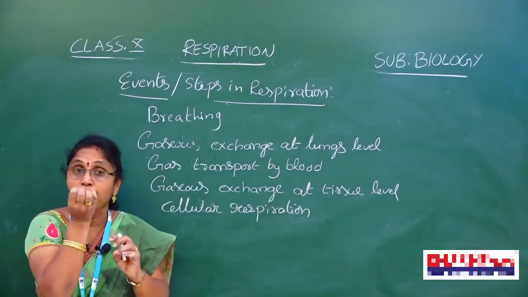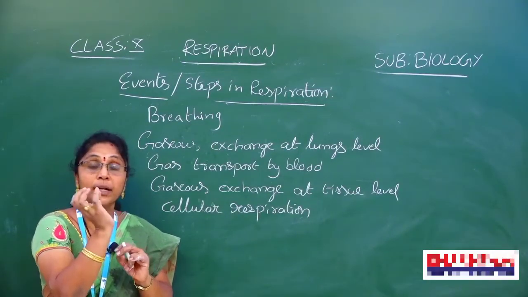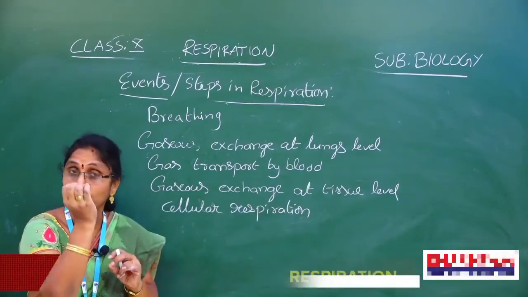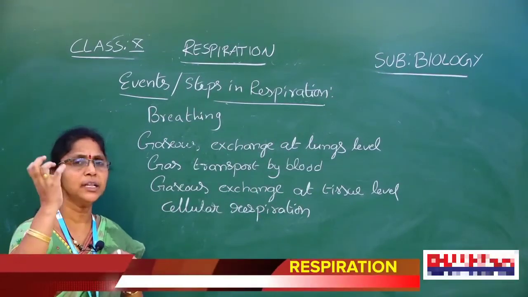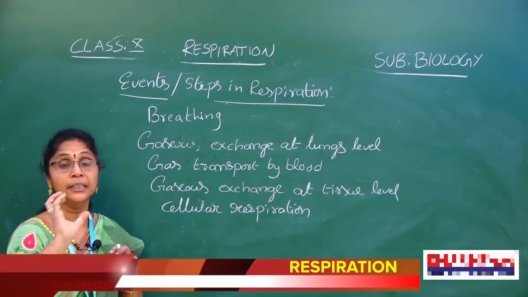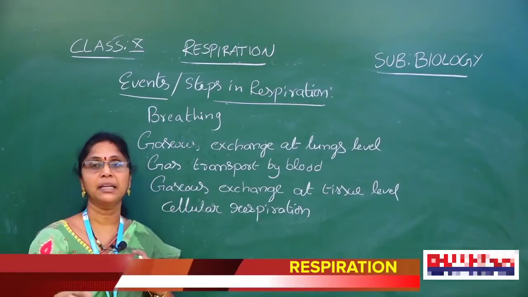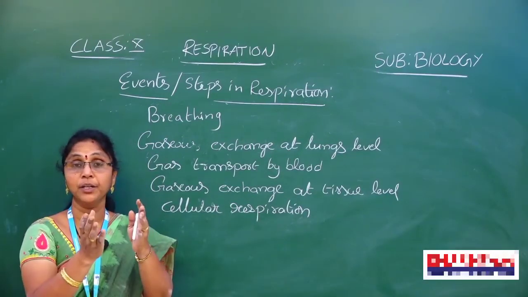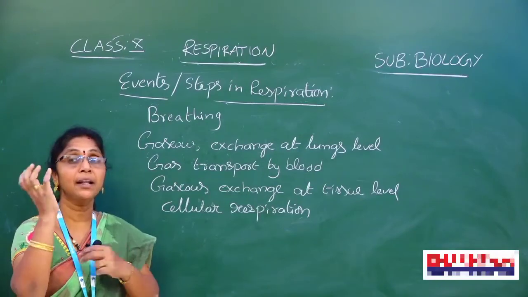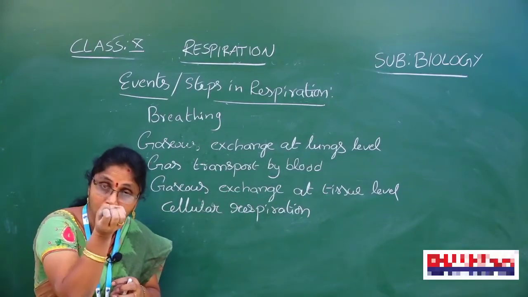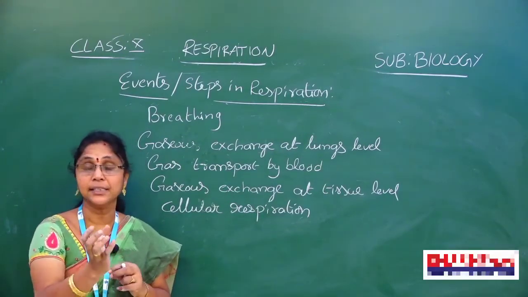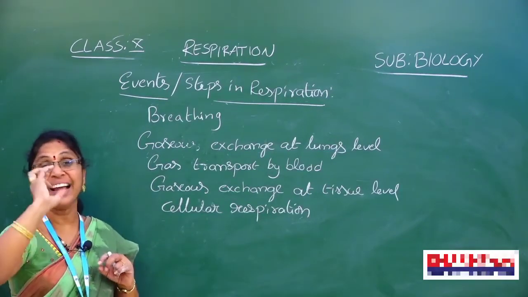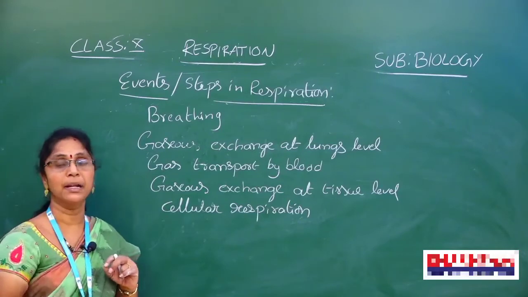Now, when we blow the air, what happens? Wherever the water is present, there is no change. The lime water present in the test tube converts into milky white. What do you find here? In water there is no change, but in lime water, when we release the gas, the carbon dioxide, it turns milky white.